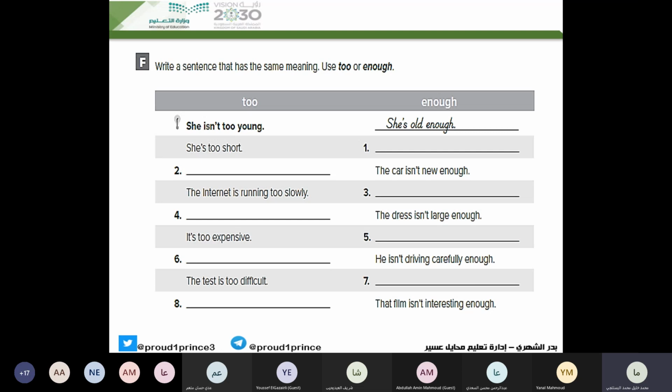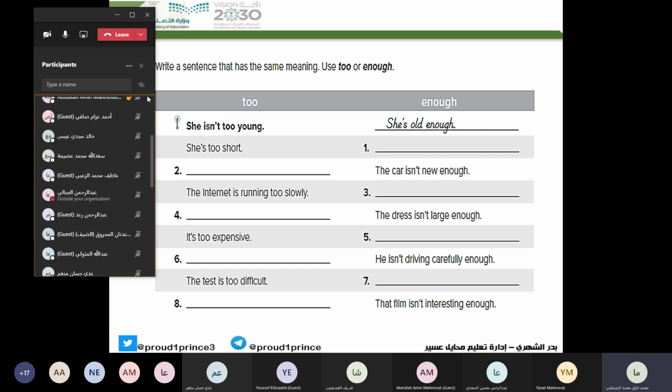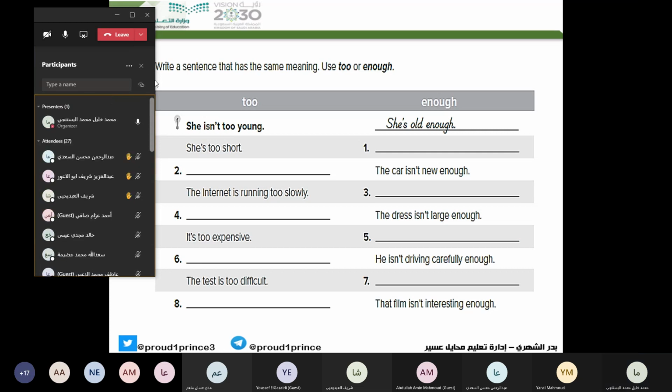Number 1. Look at the sentence: she is too short. Now we can write it in a different way using what? Enough. Abdullah Amin, who can do it? She isn't tall enough. Good.